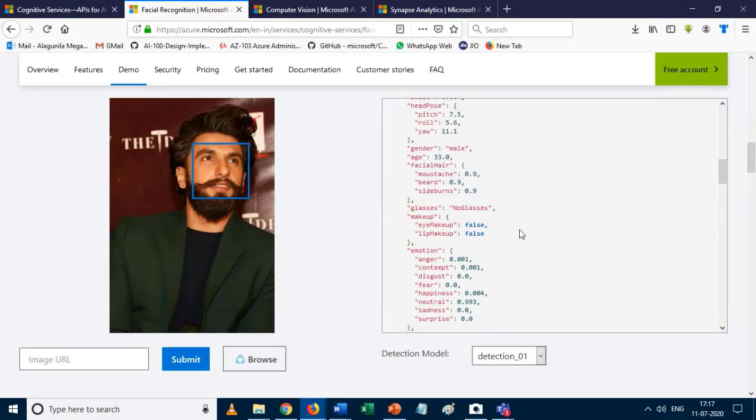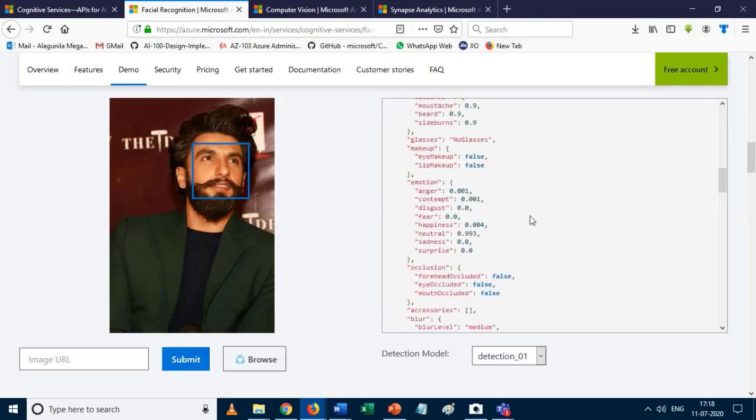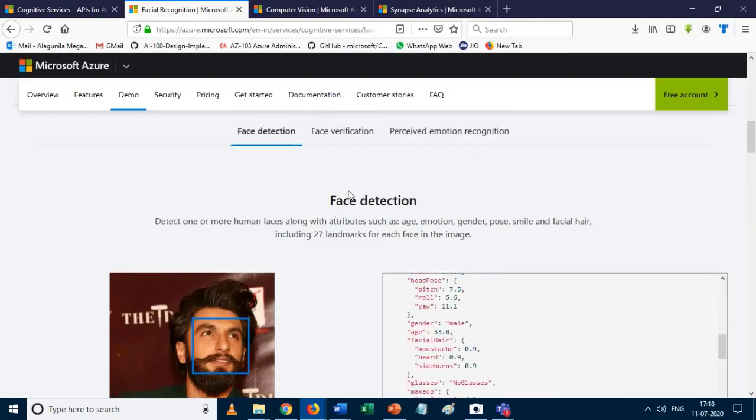So this is how we can get inside information about the picture you are uploading here. If you move your cursor over their faces, you can get the values of gender, age, whether they are wearing glasses or not, or the emotions. This is quite interesting. So this is all about the face detection API.